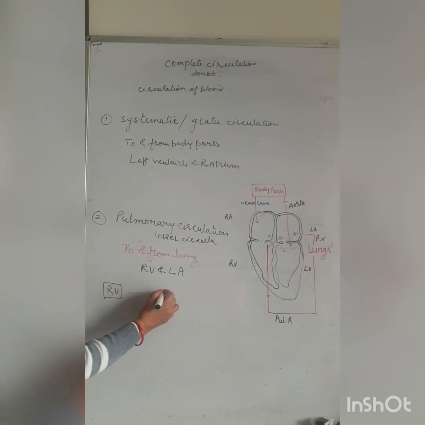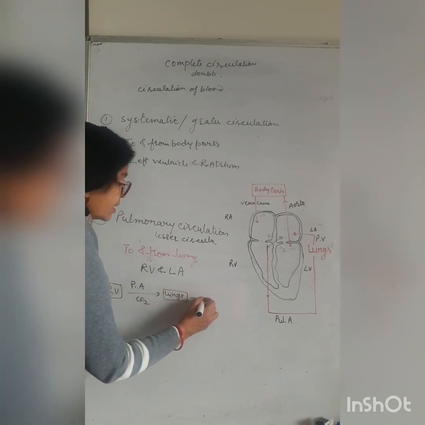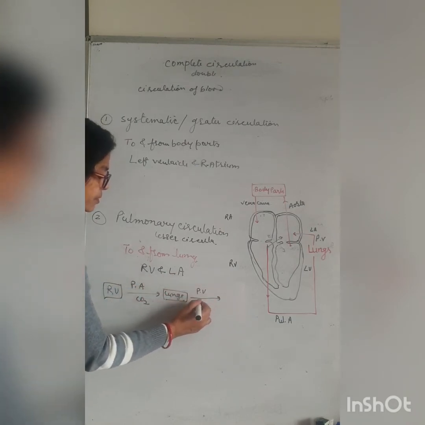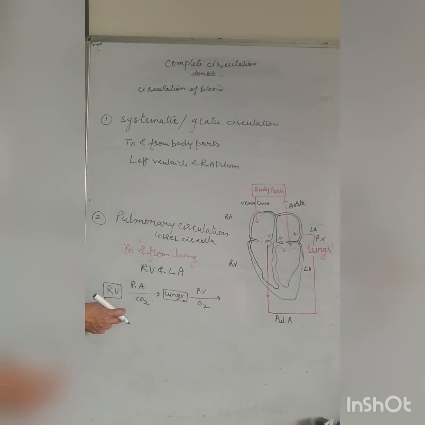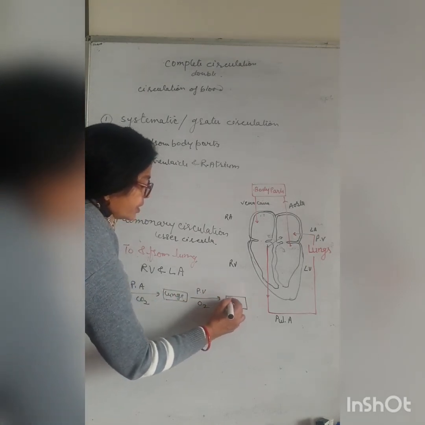Through the pulmonary artery it is deoxygenated blood. And from the lungs, the pulmonary vein brings oxygen-rich blood into the left atrium.